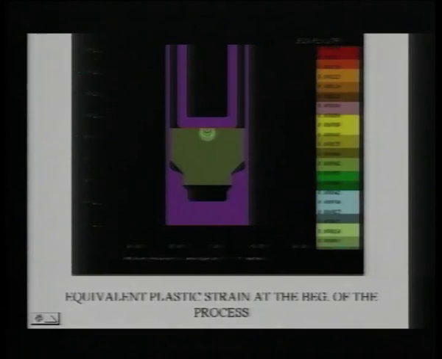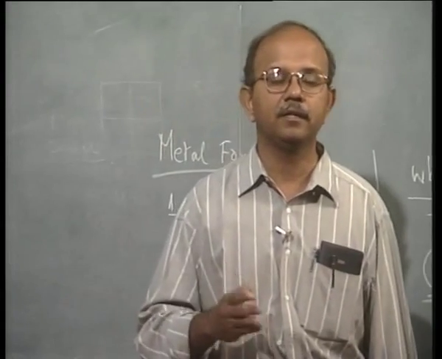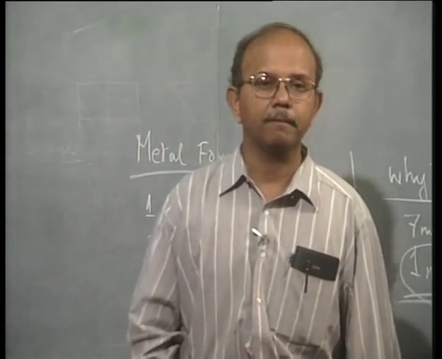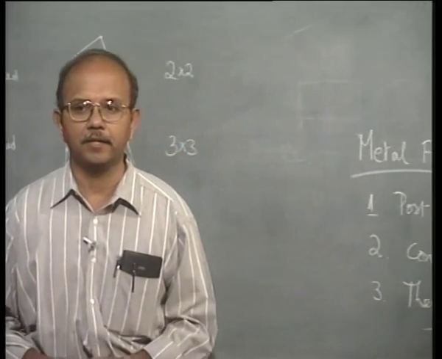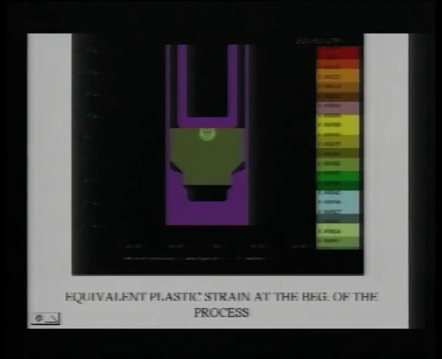Hence many metal forming problems are difficult to start, because if the conditions of contact are not good, then it may result in singularity. Let us now look at the next slide. That is the first slide showing that it had just started.